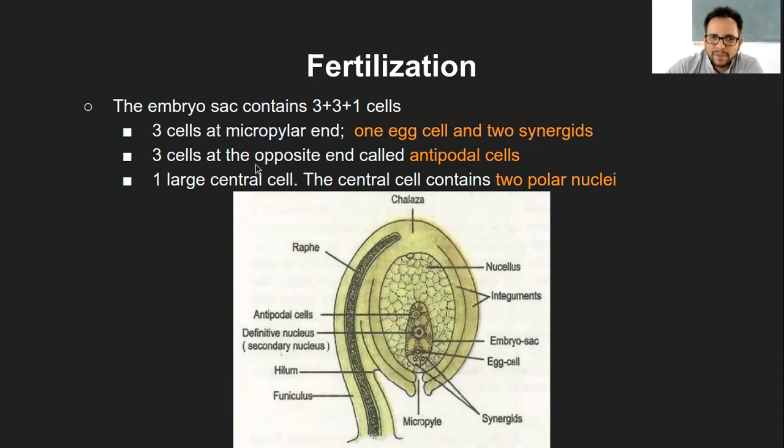And the 3 cells at the opposite end, the end opposite to the micropyle, is the chalaza, and this is called the chalazal end, from where this funiculus-like structure grows. Again, you had seen the ovules are connected to the ovary with a certain structure, right?